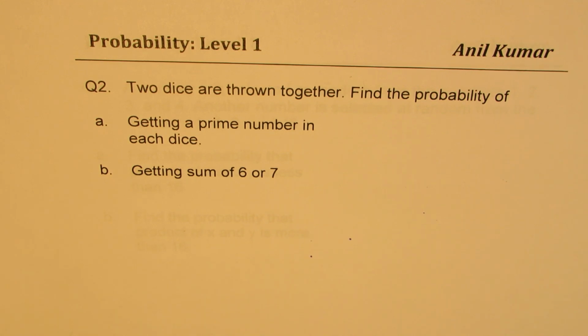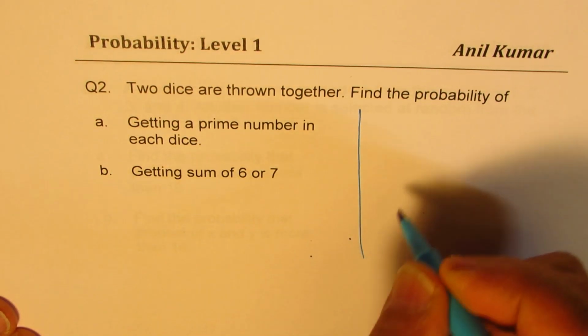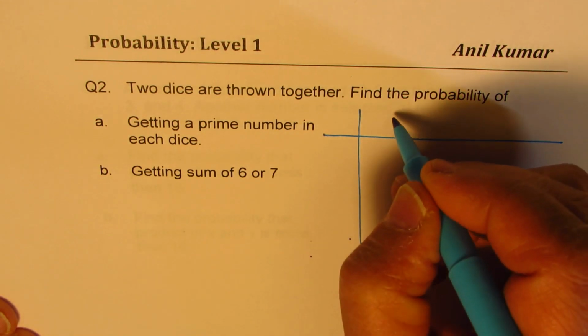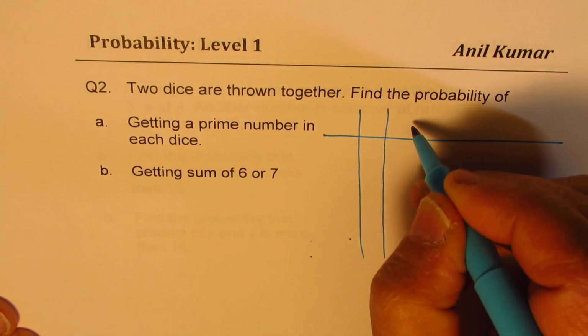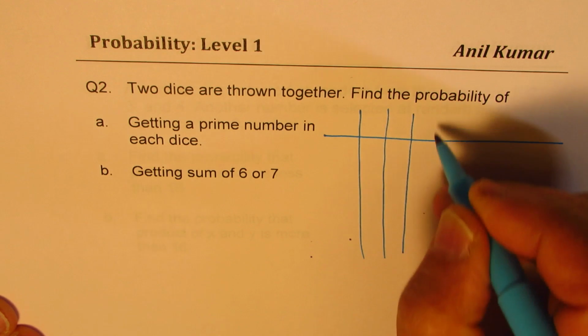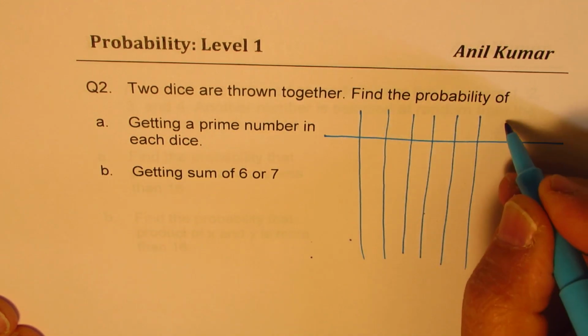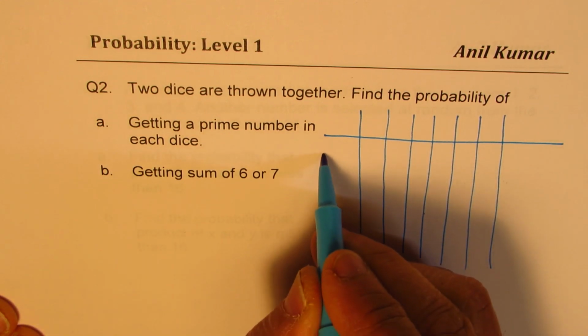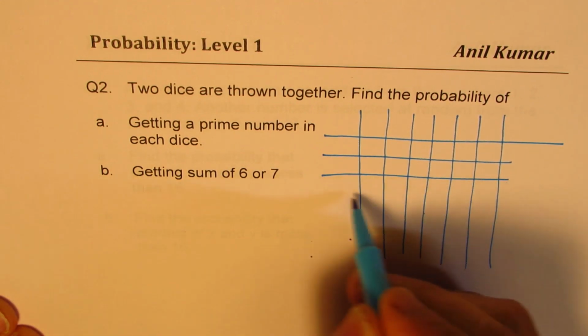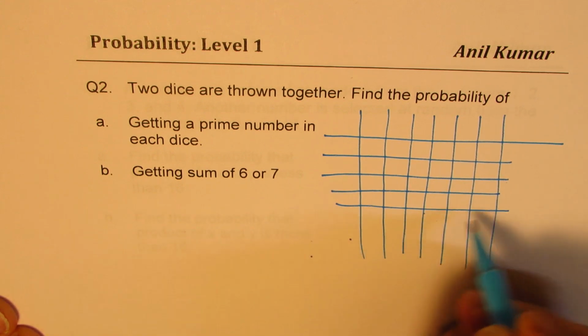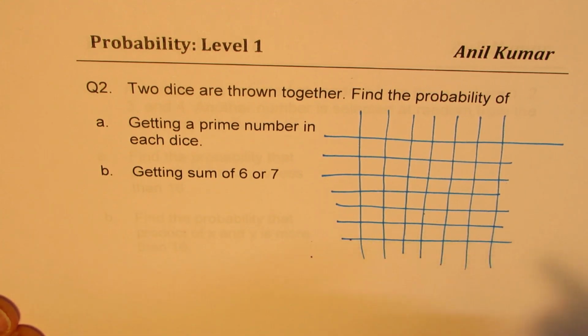The best approach, whenever you have two dice, is to make a matrix with 6 numbers on each side, correct? When you have a matrix, it is easy. So you have 1, 2, 3, 4, 5, 6 on one side, and here also 1, 2, 3, 4, 5, 6. With a matrix, you could solve all these questions.